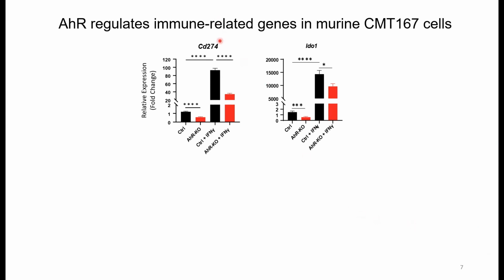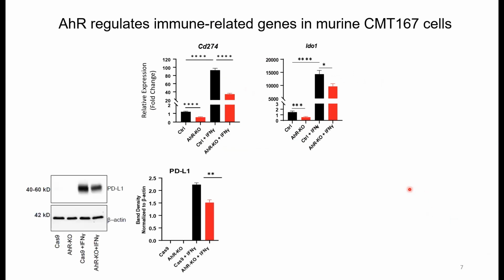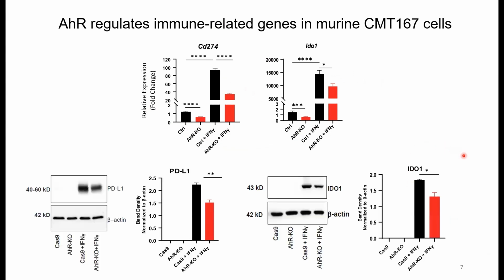qPCR analysis of both CD274, which codes for PD-L1, and IDO1 shows significant decrease in mRNA expression upon AHR knockout. Culture with interferon gamma increases expression of both genes in wild-type cells about 100 and 15,000-fold respectively, unless the AHR is deleted, in which case the mRNA expression is reduced by 60 or 30% respectively. Then we verified we saw similar changes at the protein level. So this indicates that interferon gamma regulates these genes at least partially through the AHR.